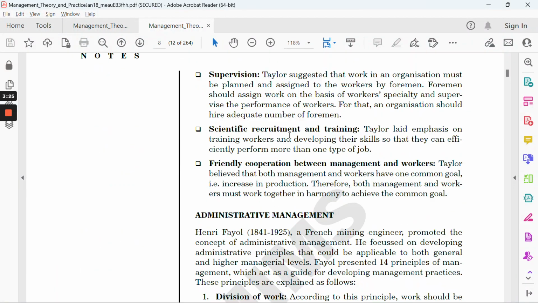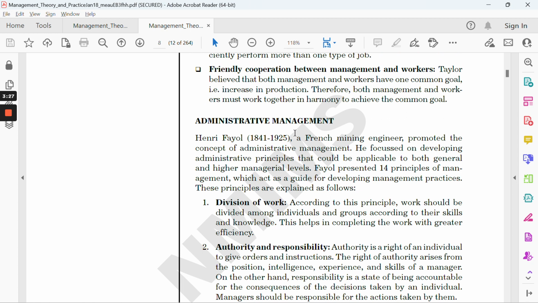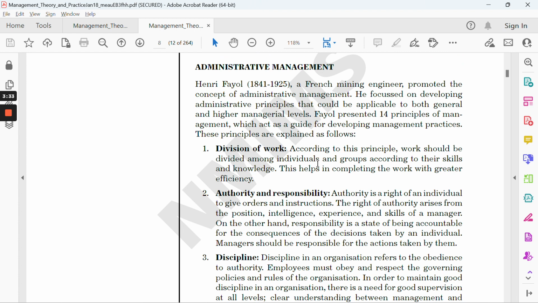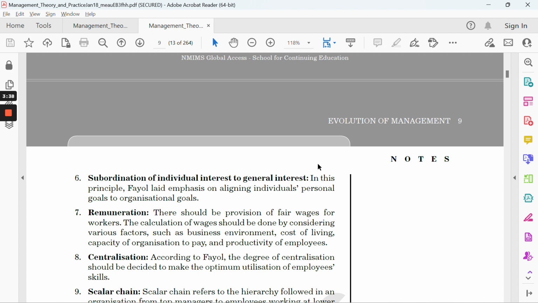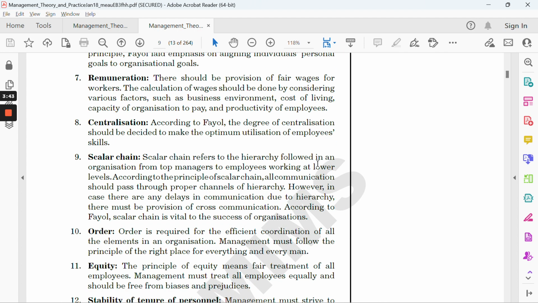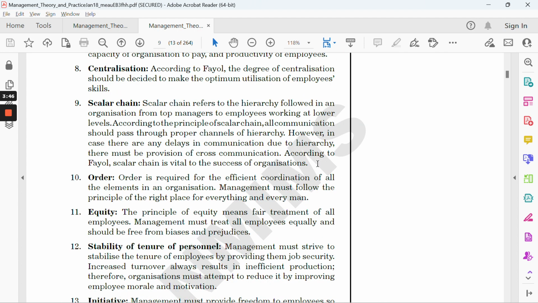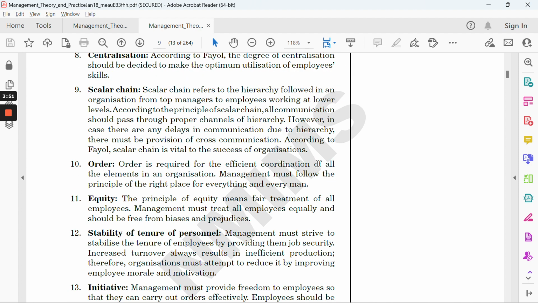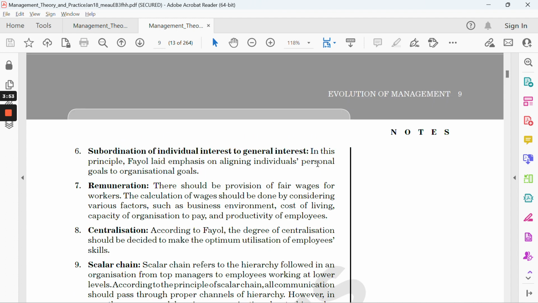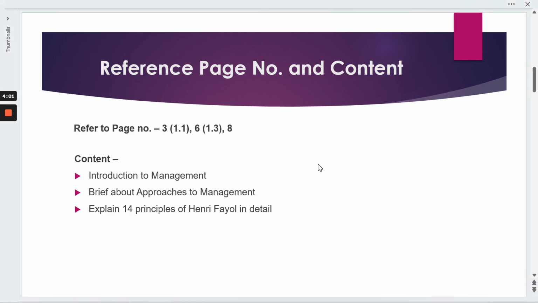And last but not the least, you need to talk about the 14 principles of management which were given by Henry Fayol, like the division of work, authority and responsibility, discipline, unity of command, unity of direction, subordination of individual interest to the general interest, remuneration, centralization, scalar chain, order, equity, stability of tenure of personnel, initiative, and esprit de corps. So these are the 14 principles. Just read it and write it down on your own, or simply Google and you can get a lot of content. That's pretty much straightforward. So first question, there is nothing much.